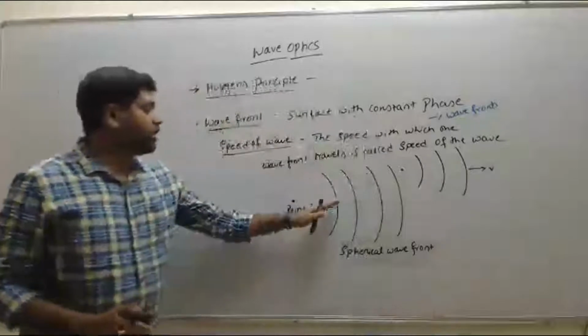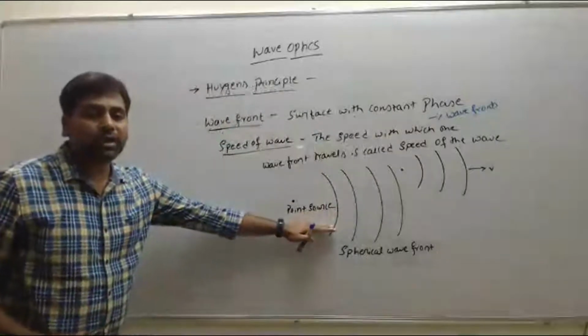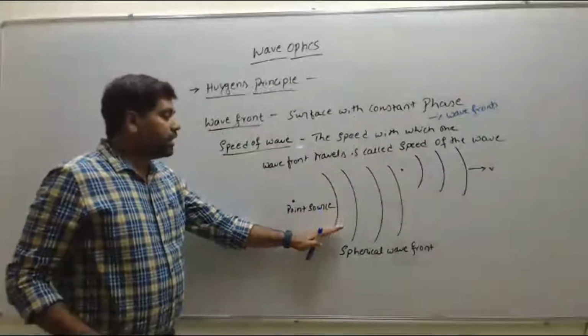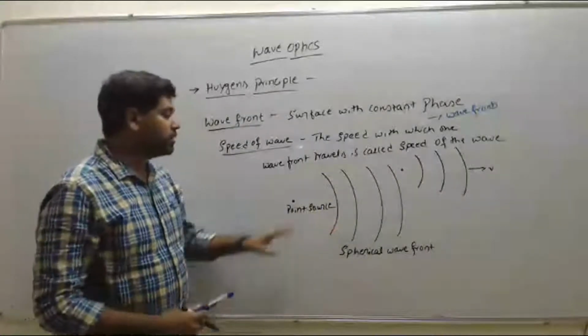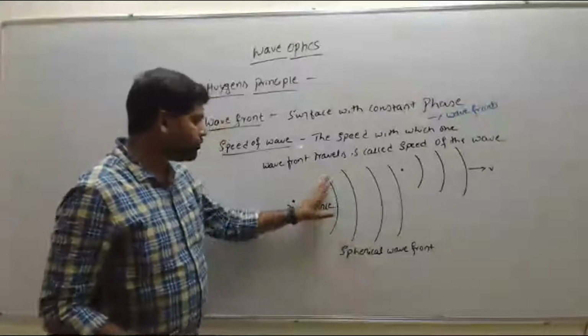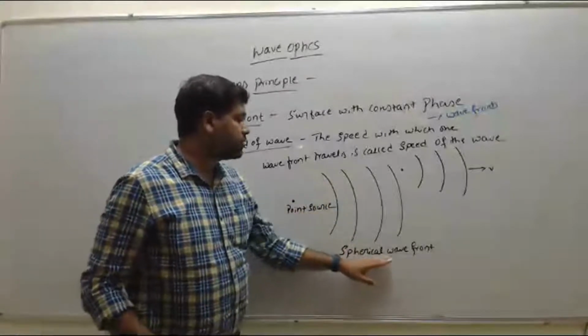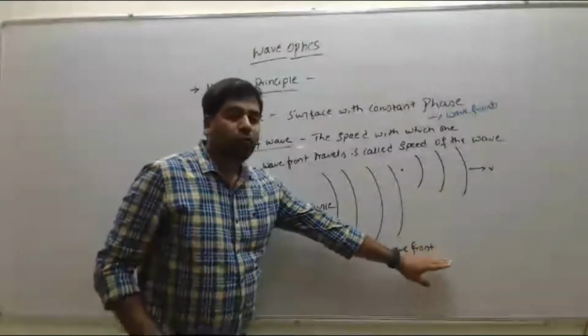Because at each and every point, the particles oscillate in phase. That's why all the particles oscillating on this surface, for the point source, give a spherical wavefront.